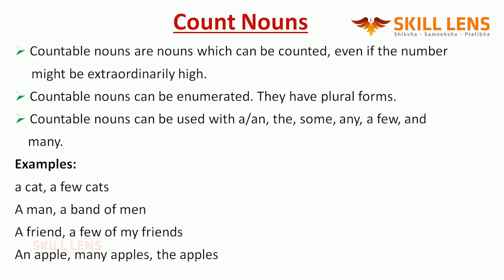We'll move on and talk about the next noun in the picture, that is the count nouns. Count nouns are countable nouns. As the name suggests, these are nouns that can be counted, even if the number may be extraordinarily high. In other words, you can enumerate these nouns. You can count 1, 2, 3, 4, 100, 1000, 10,000, a lakh, and so on, but you still can count.